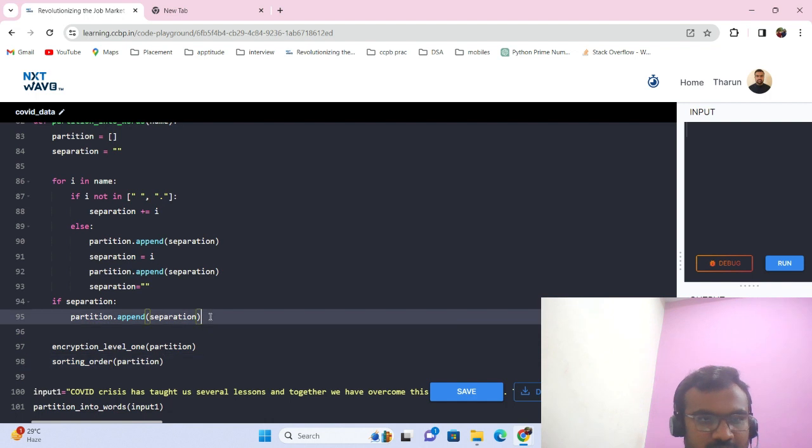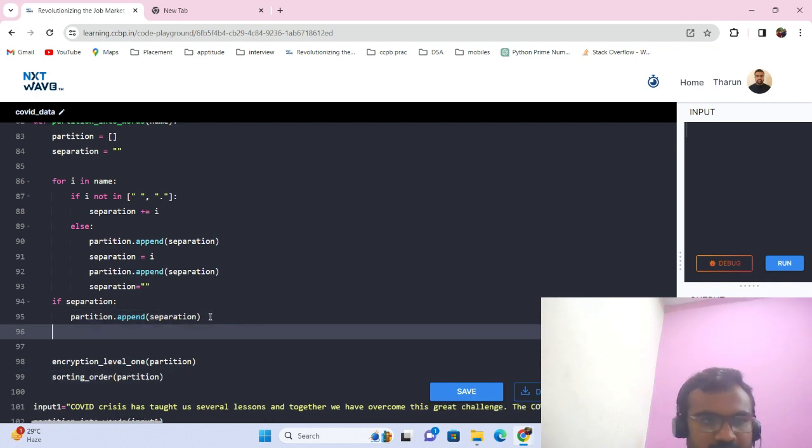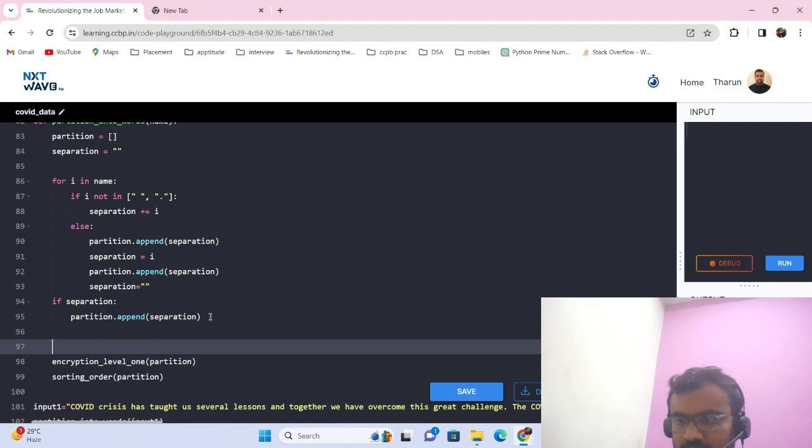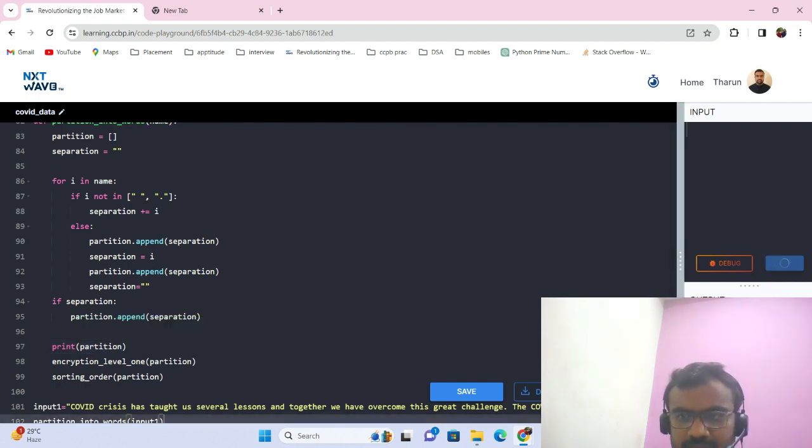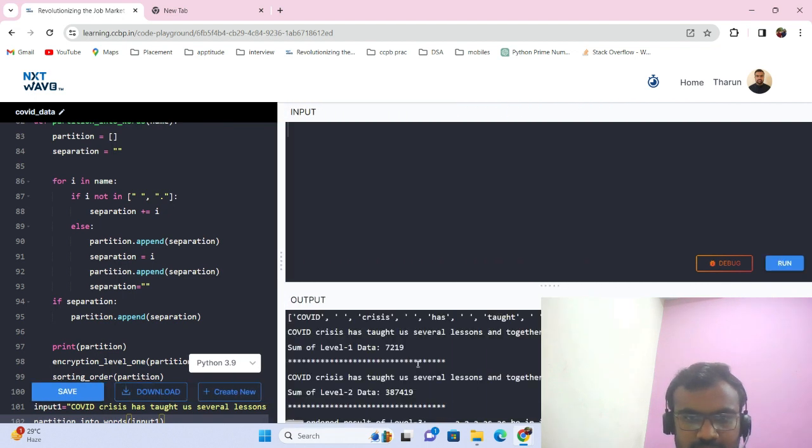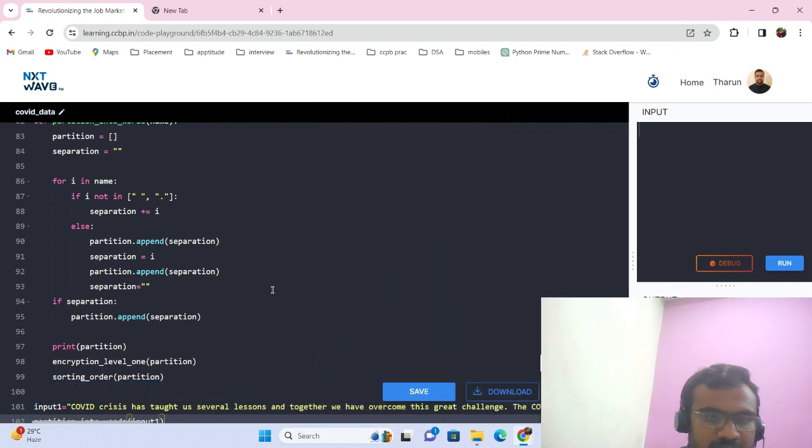So here, if we print partition, then the output will be, see, COVID and space, crisis and space, in this way. Now we got the separation of words. It's because for each and every word we have to convert it, I mean, we have to add the length into 100 times in the level 2.